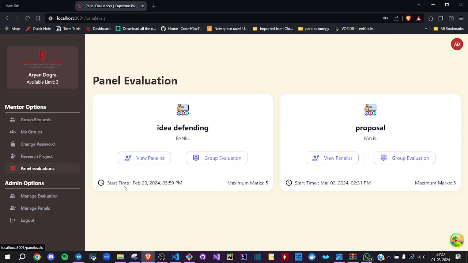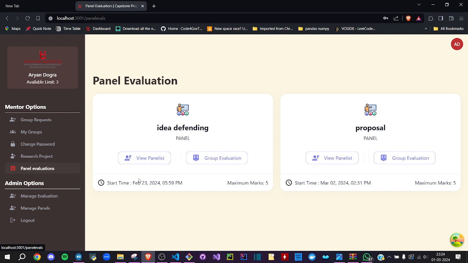On panel evaluations, irrespective of whether you are part of any panel or not, you would see this strip anyhow, which would say start time and the maximum marks. It really doesn't matter if you're part of the panel or not, you would still see this strip. Then further, how to verify if you're part of any panel or not.